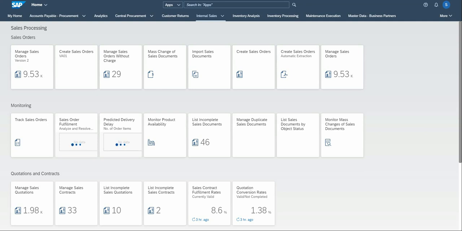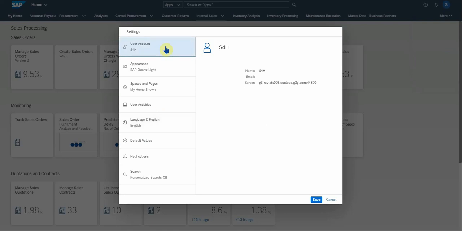So let's start off with the personal settings. Firstly, if you go to your personal settings by clicking on your user name, and you go to settings, you will see there's various options here.